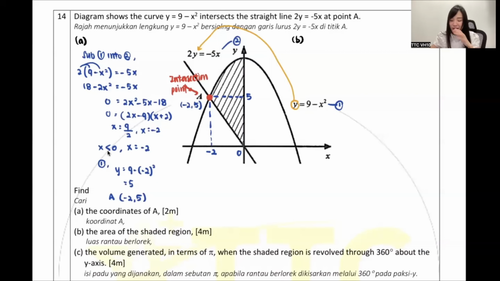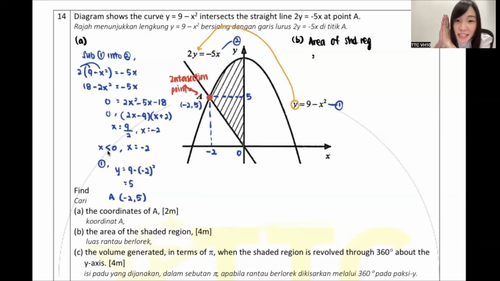No one free to answer me? Okay. B, they say, find the area of shaded region. So guys, how do we find the area of shaded region? I repeat it again. Shaded region is need to decide by you. Volume, the question decide. Area, you decide. Area, how do you decide? You based on where they stick.